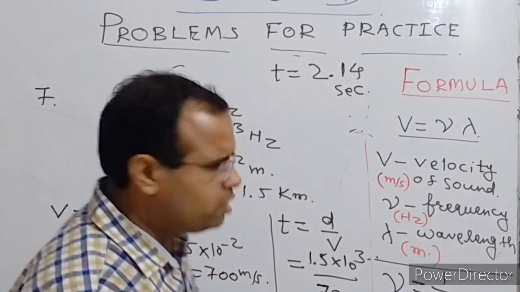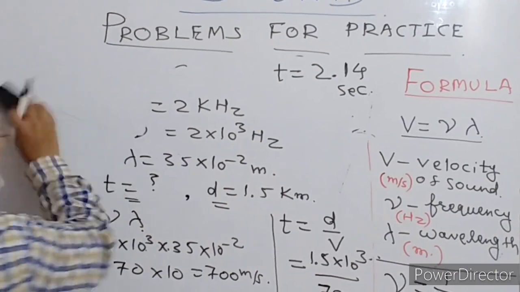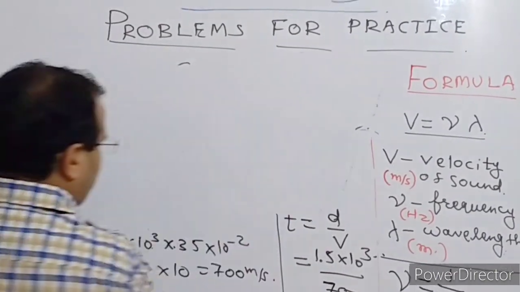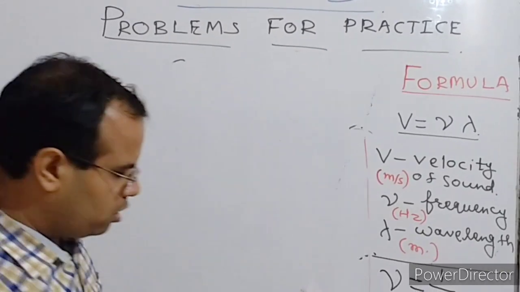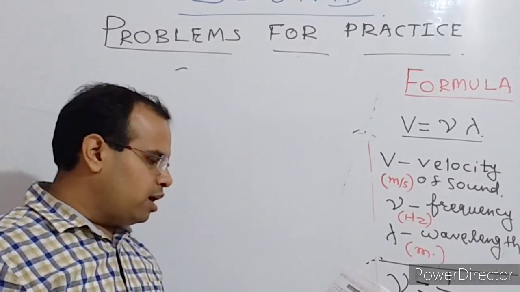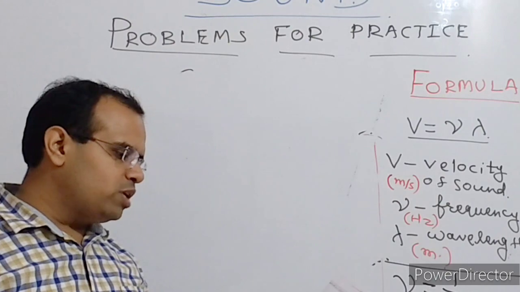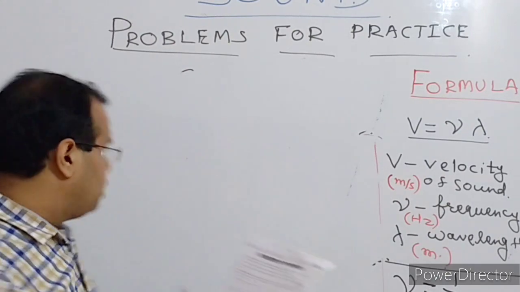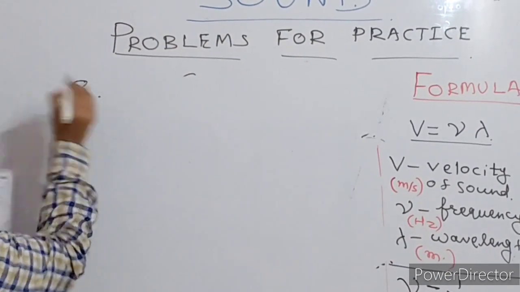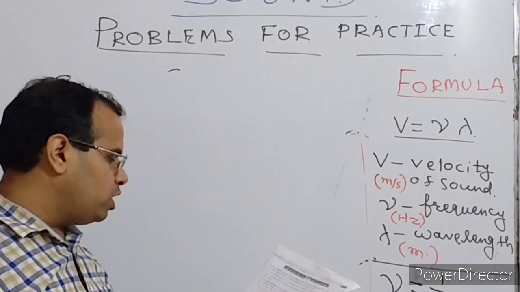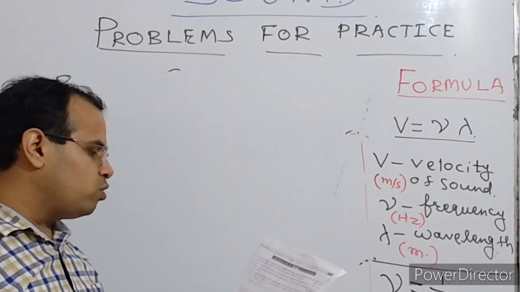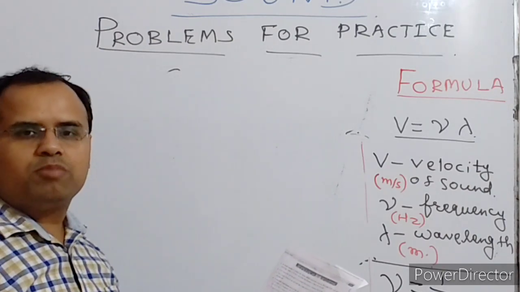1.5 kilometer. Right? Let us discuss question number 8 now. In question number 8, you can see that a hospital uses an ultrasonic scanner to locate tumors in the tissue. In this, it is asked: what is the wavelength of sound in a tissue in which the speed of sound is given as 1.7 kilometer per second?